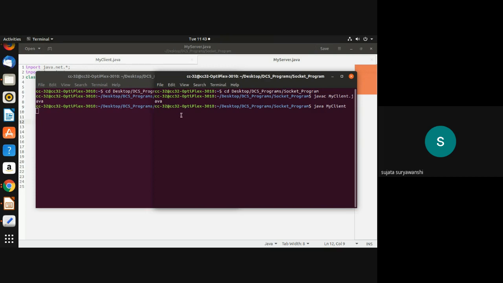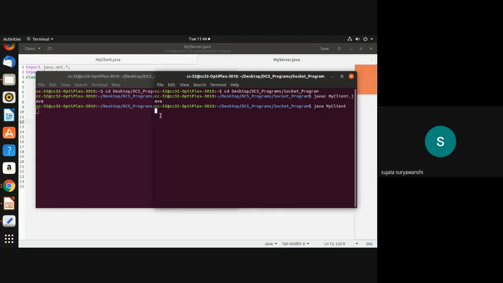You can simply write a statement in your client and server program, such as connection is established, using System.out.println and writing down the message you want to display on the screen. Okay, so here I have not used it, that's why the message is not displayed.